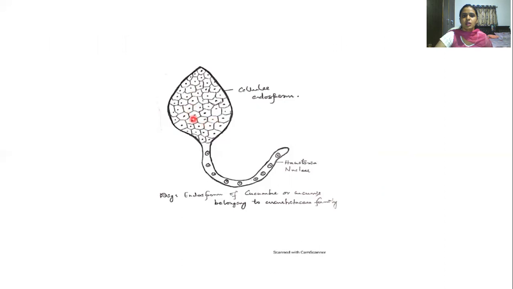See, in this case, you can see the cellular endosperm. This is the micropylar end, and towards the chalazal end, you can see the haustoria. This is the chalazal haustorium, which is in nuclear condition. That is, the nuclear division has taken place here. Here, cellular means both cytokinesis as well as karyokinesis division has taken place. So, this is about the cellular endosperm.